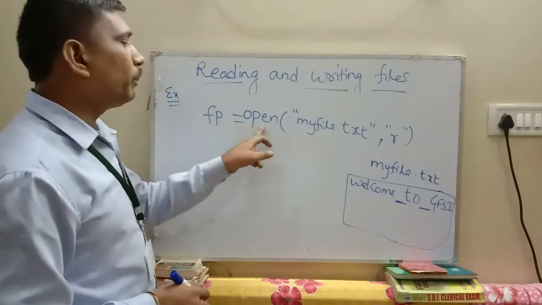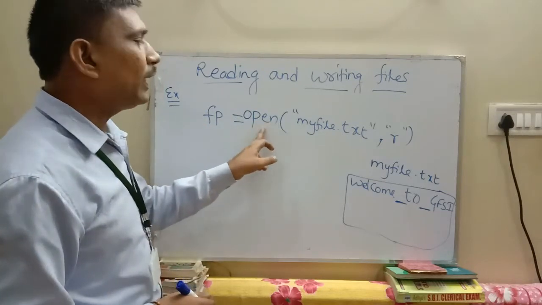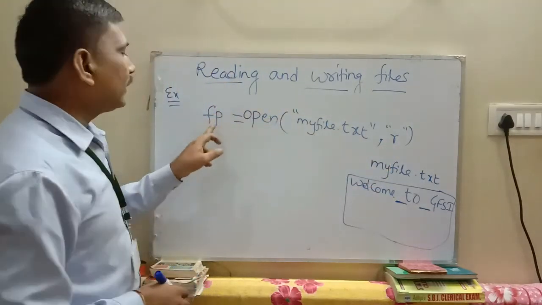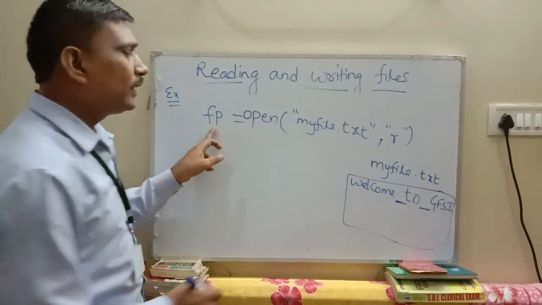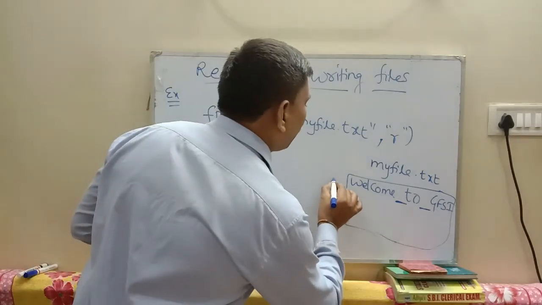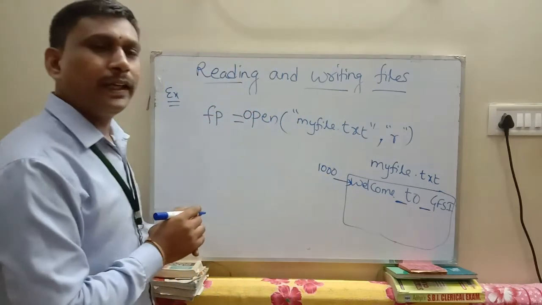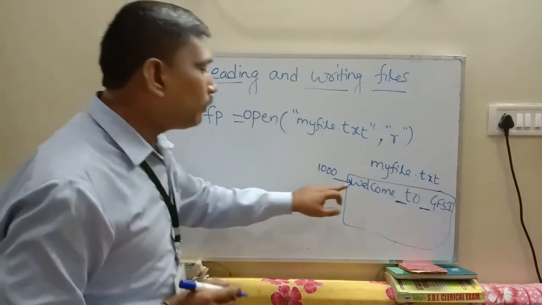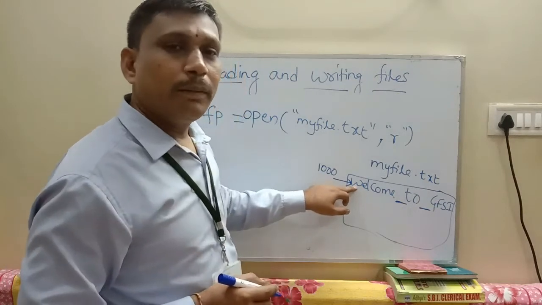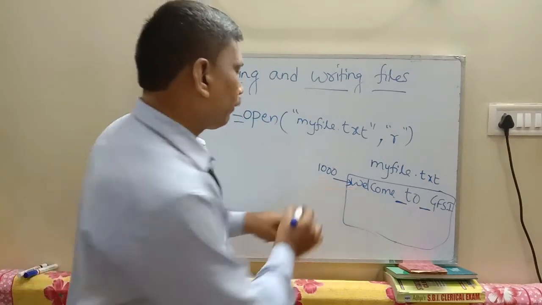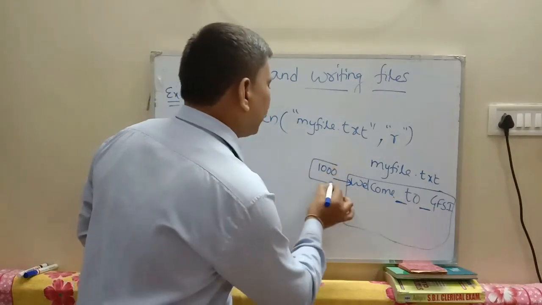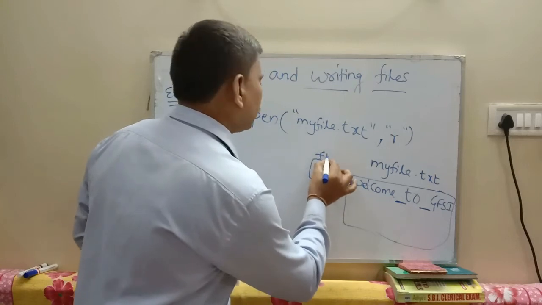Already you opened this file in read mode and created one file pointer object. This file pointer object represents, for example, 1000 memory address location. So W byte address is 1000.